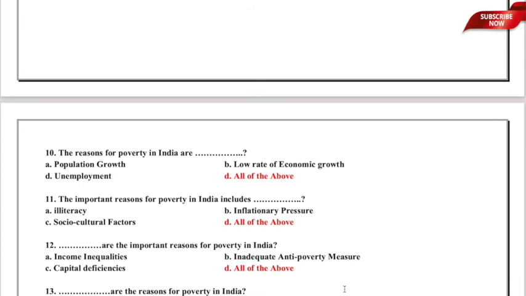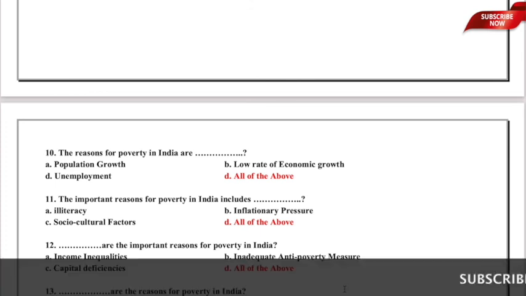I am giving you questions with answers as all of the above because it will cover at least the important reasons for poverty. So, if there is a question which asks which of the following are not the reasons for poverty, then you will be able to understand the difference between which are the reasons and which is not a reason with respect to poverty in India. Anyways, moving to the question, the options are income inequalities, inadequate anti-poverty measures, as well as capital deficiency. So, here again option D, all of the above is the correct answer.